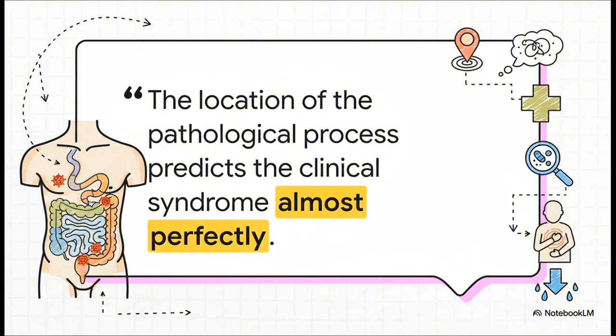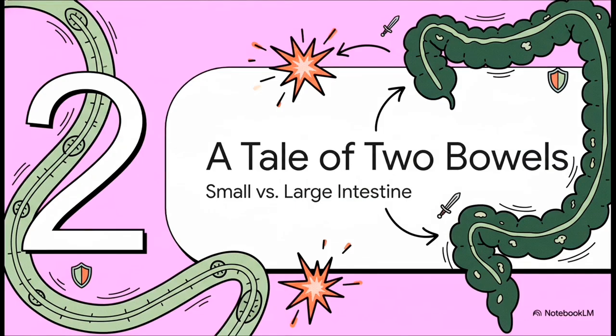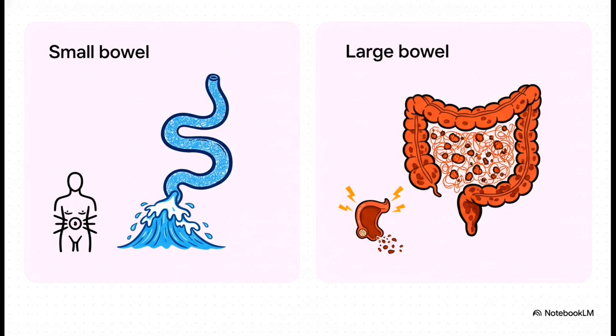It's that reliable. Now, to really grasp this principle, you have to understand that the small and large intestines are two completely different worlds. Seriously, they are designed for totally different jobs, and they react to an attack in completely different ways. So let's put them side by side and see what that looks like. Okay, so let's break this down. First up, the small bowel.